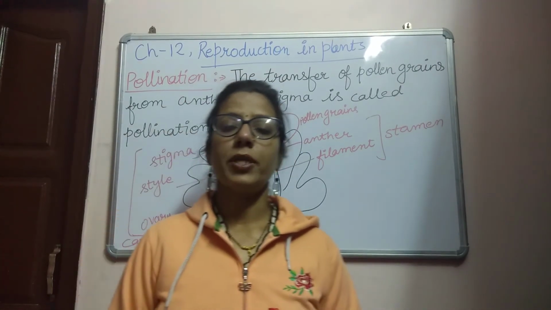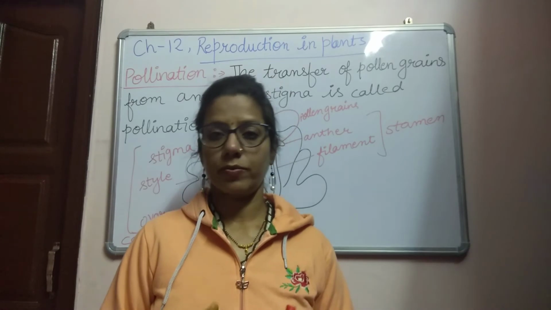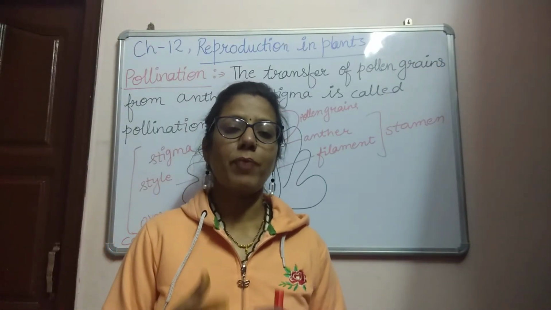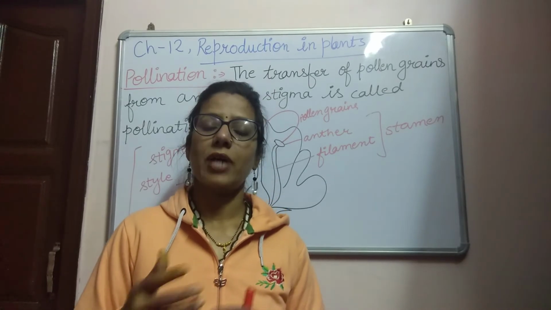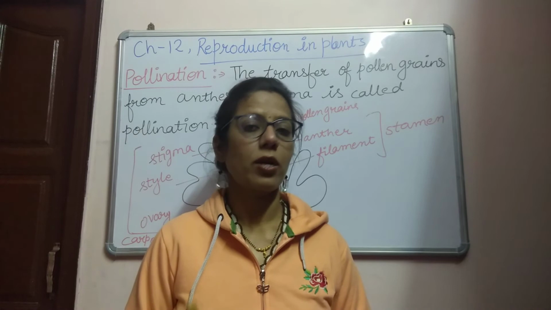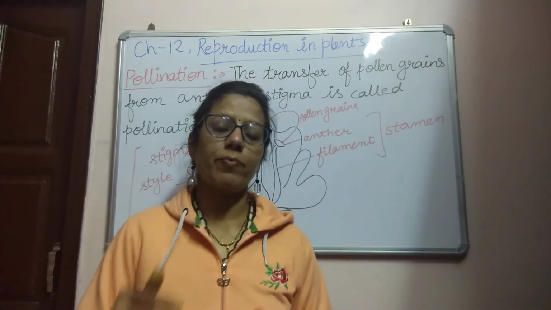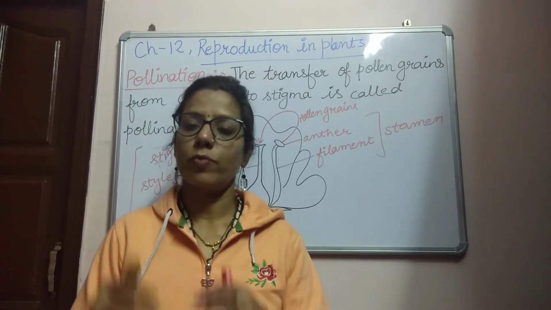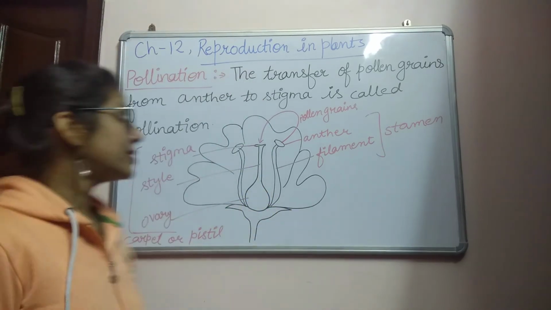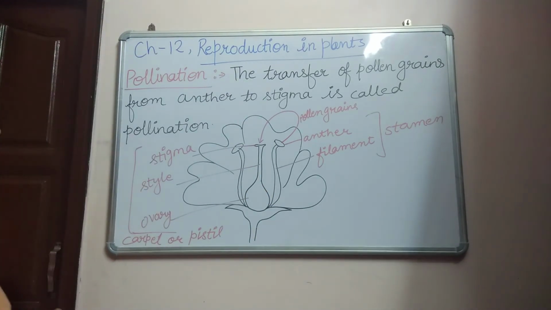And the female gametes form in the ovary, which are known as ovules or ova, and the ovary is part of the carpel or pistil, and carpel or pistil is known as the female reproductive part. So male gametes and female gametes form in the male and female reproductive parts. The second step is pollination in sexual reproduction.